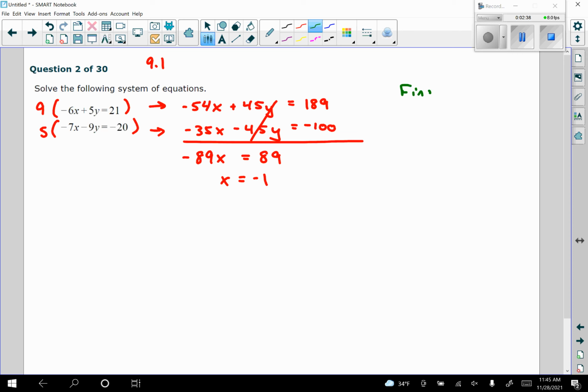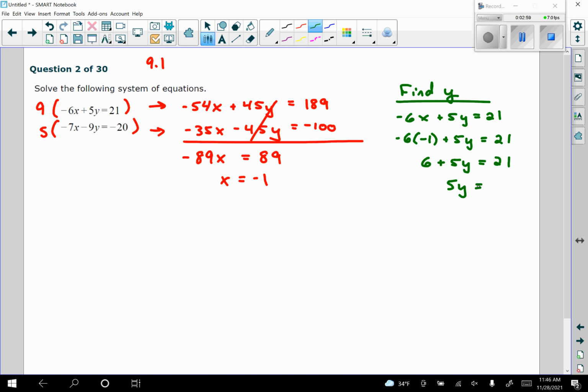Next, I need to find y. So I'm going to go back into the first equation. We're going to have negative 6x plus 5y equals 21. Multiply negative 6 by negative 1. That'll give us a positive 6 plus 5y equals 21. Subtract 6 from both sides, so 5y will equal 15. Divide by 5, so y equals 3. So the solution here would be negative 1, 3, or x equals negative 1, y equals 3.